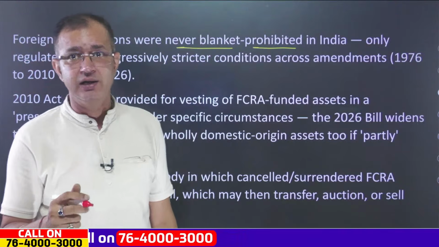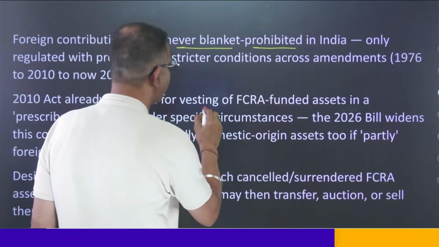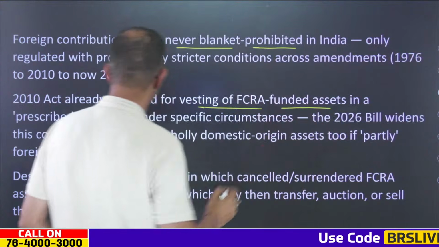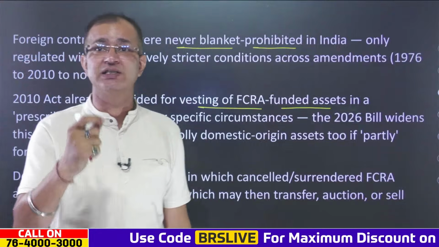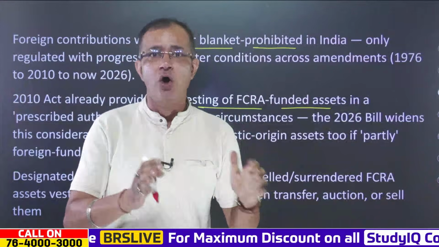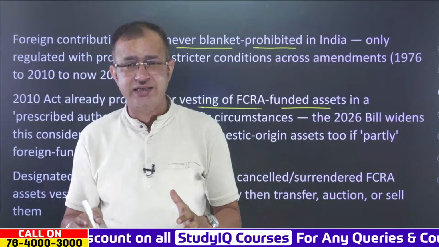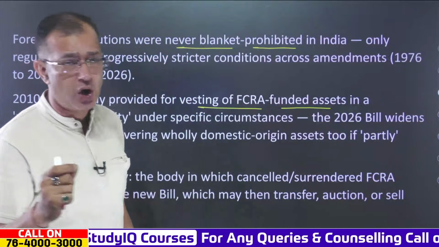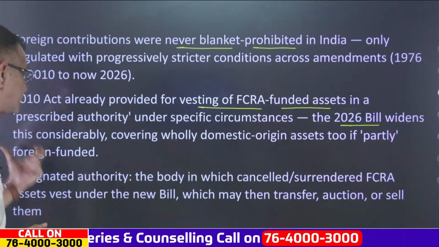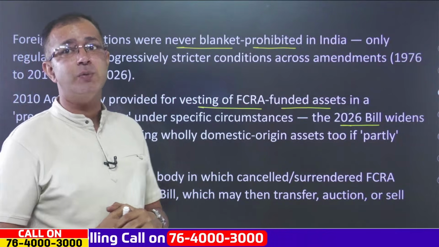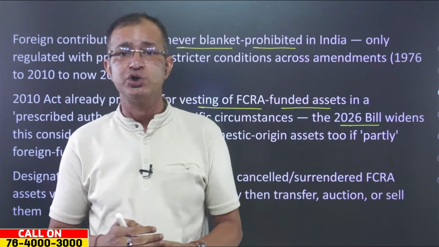Now, when it comes to the 2010 Act, there is already the provision of vesting of the FCRA funded assets in a prescribed authority under specific circumstances. Now, there is already this provision when it comes to the vesting of the FCRA funded assets, but at the same time, this law or the bill, that is the 2026 bill, actually widens this considerably, covering the complete domestic origin assets too, if partly it is being funded by the foreign contribution or the foreign funds.